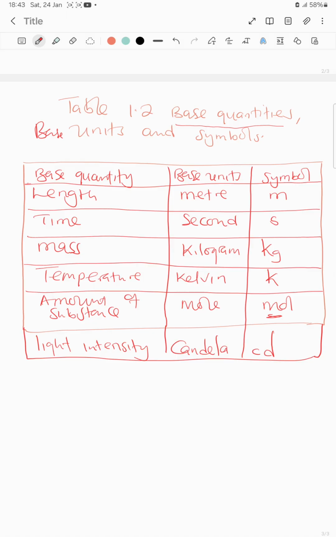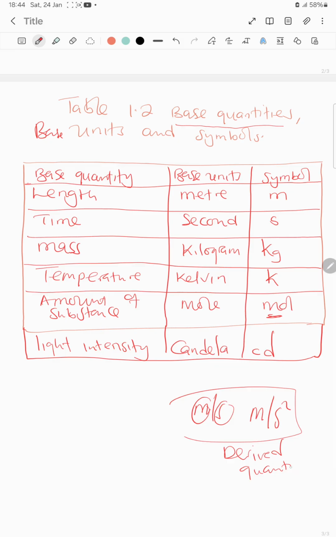So we said that base quantities only contain 1 unit. You never find them saying meters per second. No, these are 2 units, meters and seconds, so that is not a base quantity. If you find something like meter per second or meter per second squared, those are what we call derived quantities. We have not yet reached there, but it is these base quantities that are able to form derived quantities.